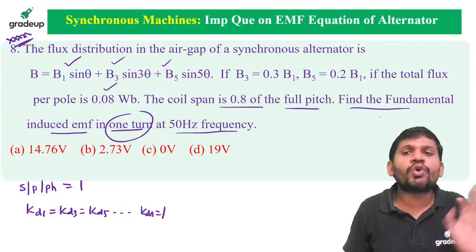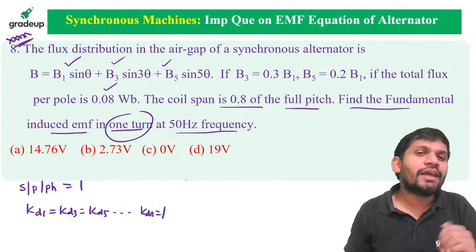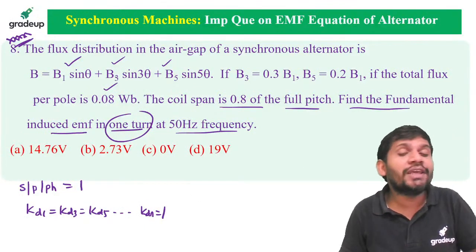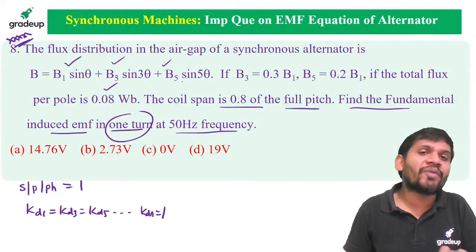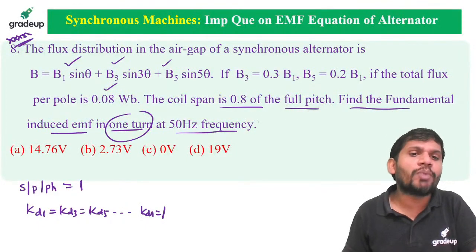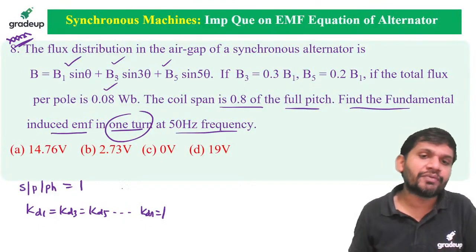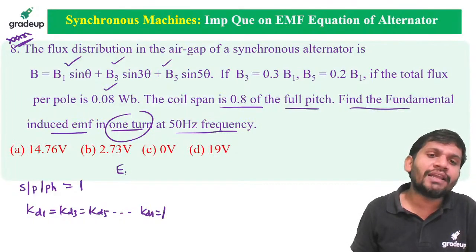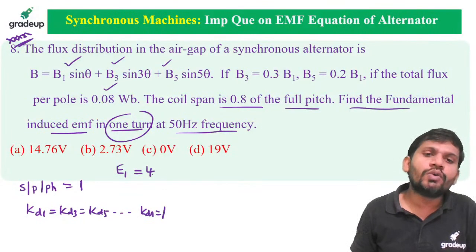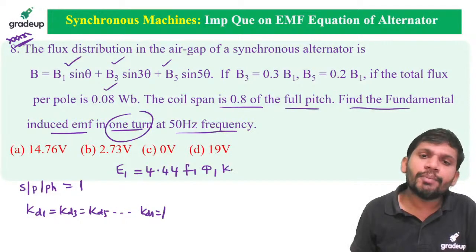But here it is asked only fundamental EMF. There is a third harmonic EMF, there is a fifth order harmonic EMF also, but that is not asked in this problem. It is asked only fundamental EMF. First write down the formula for fundamental EMF, students. E1 equal to 4.44 f1 phi1 KP1 KD1 turns per phase.